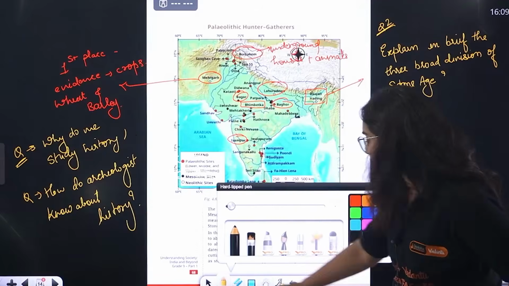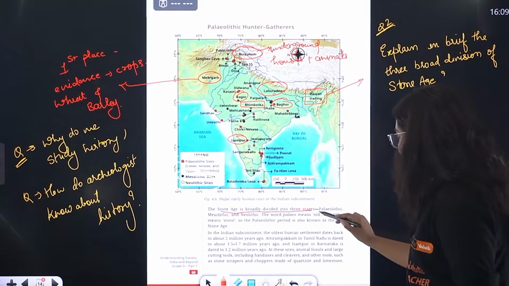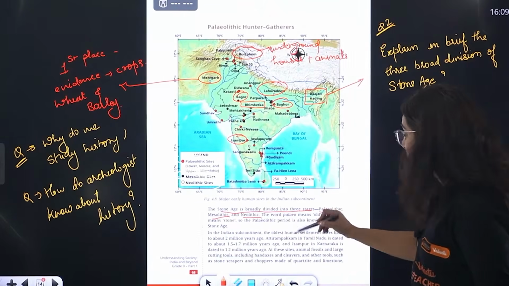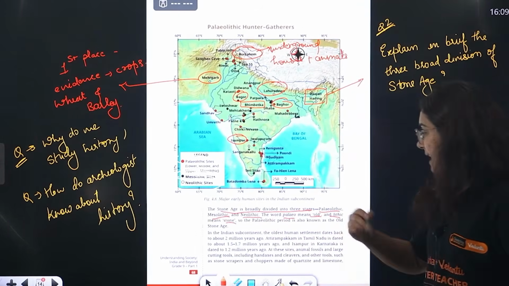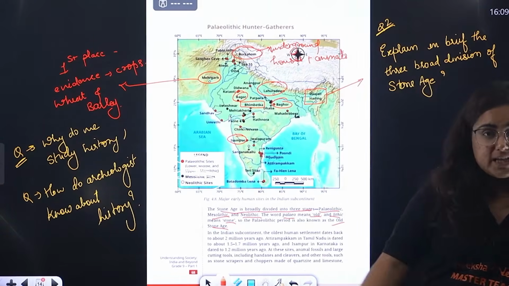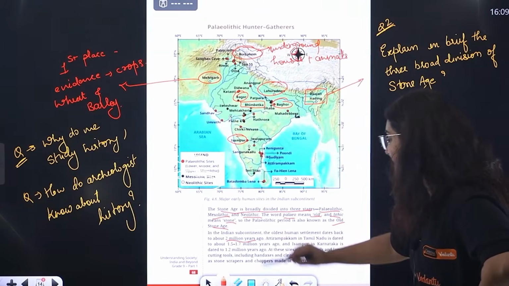Yes, moving straight to the Stone Age, it is divided into 3 stages, as just explained: Paleolithic, Mesolithic, Neolithic. The word paleo stands for old, lithic stands for stone, and here it is known as the Old Stone Age, right? So a brief introduction about this period, from 2 million years ago.